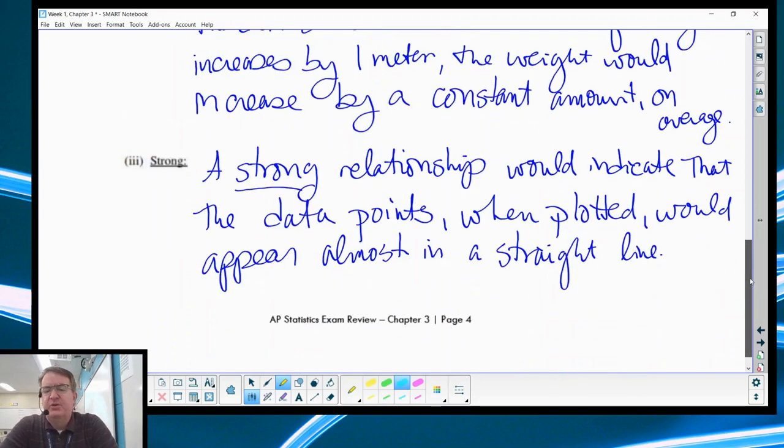And the strong relationship just obviously makes it a little bit easier. And again, as I said earlier, strong relationship indicates that all the data points, when you plot them, are going to be very close to being a straight line. So there's a very strong relationship. It stands out.